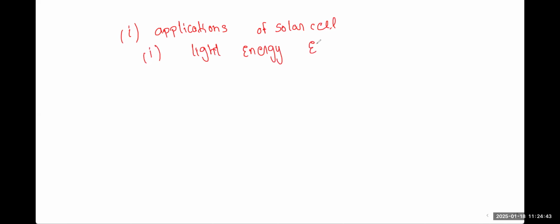So for applications, we can use this solar cell for converting light energy into electrical energy. Clear, everybody? This is the first application, right? Like this, you have to write how many applications? 2, 3, 4, and so on. I think you do not have any problem.